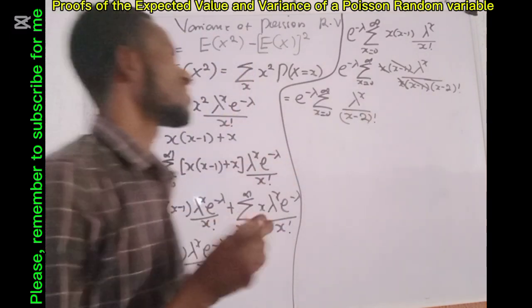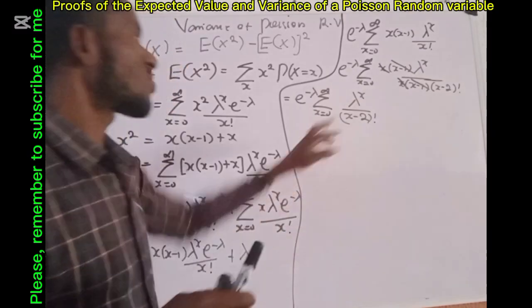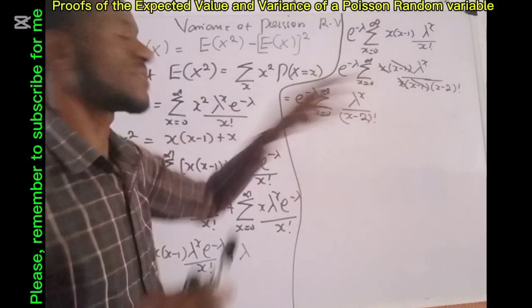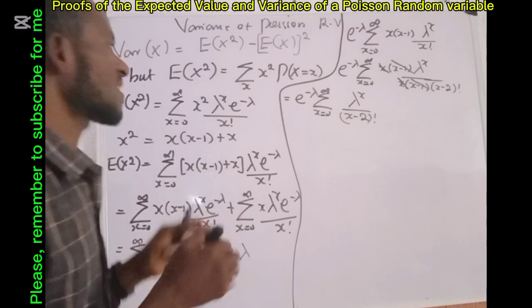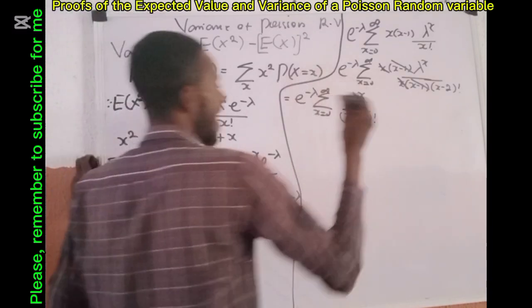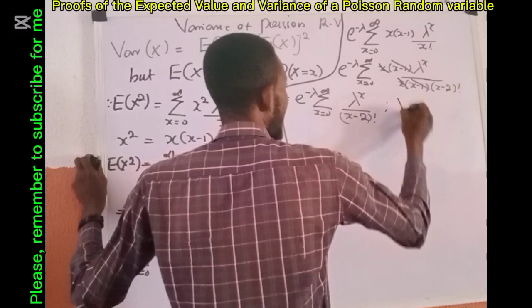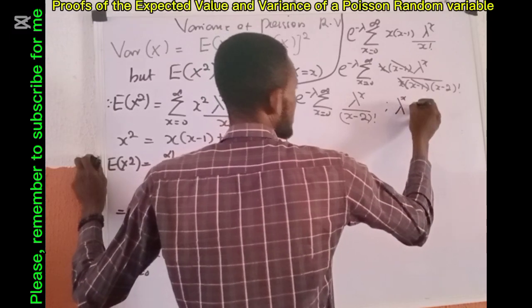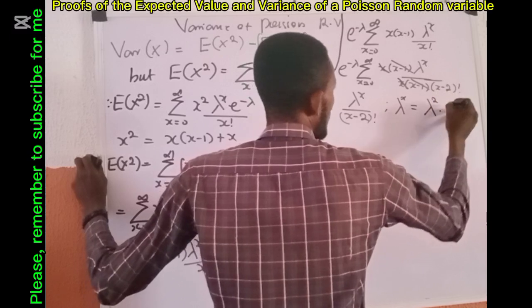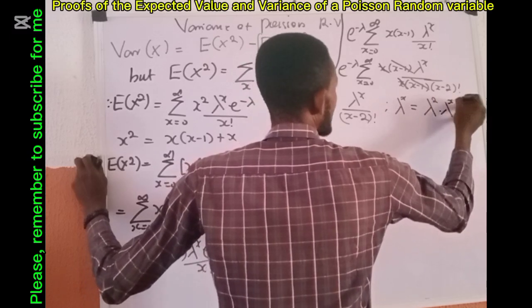Now there is something I want to say with regards to this thing. If somebody has lambda raised to power x, it's the same thing as lambda raised to power 2 multiplied by lambda raised to power x minus 2.